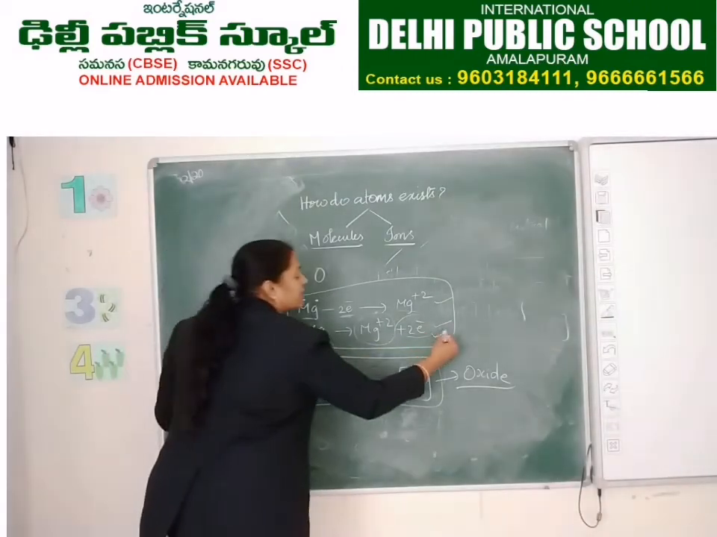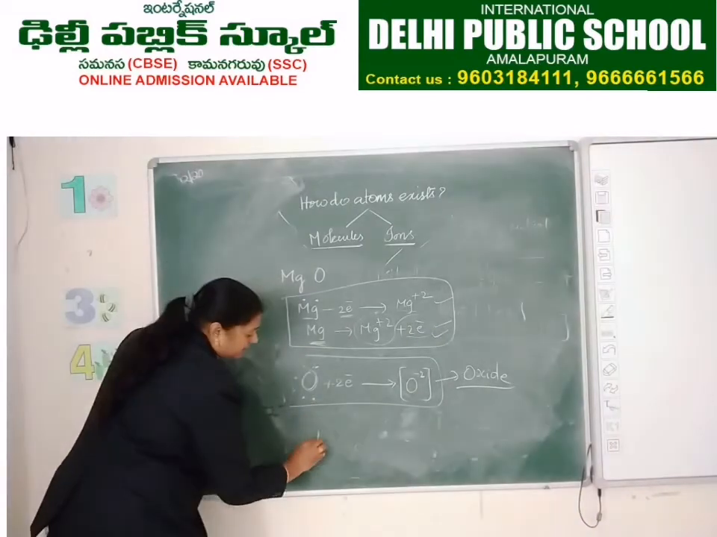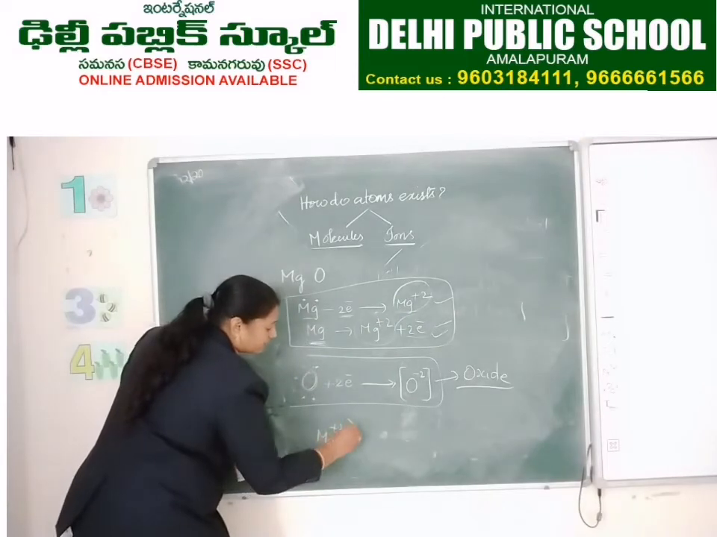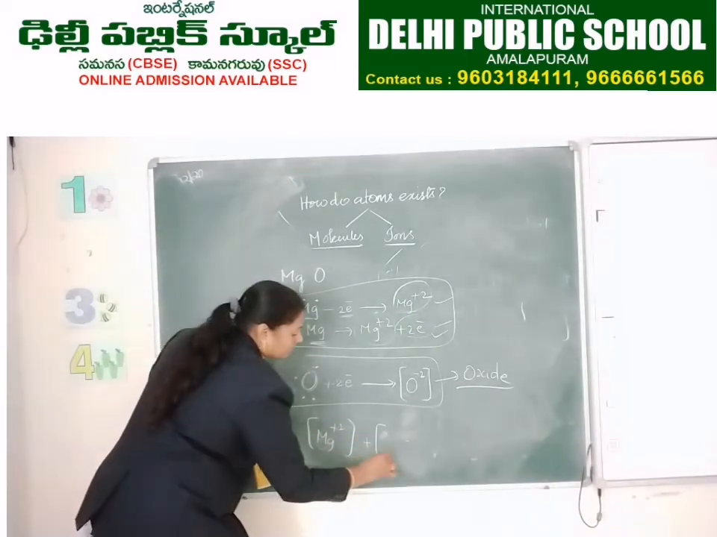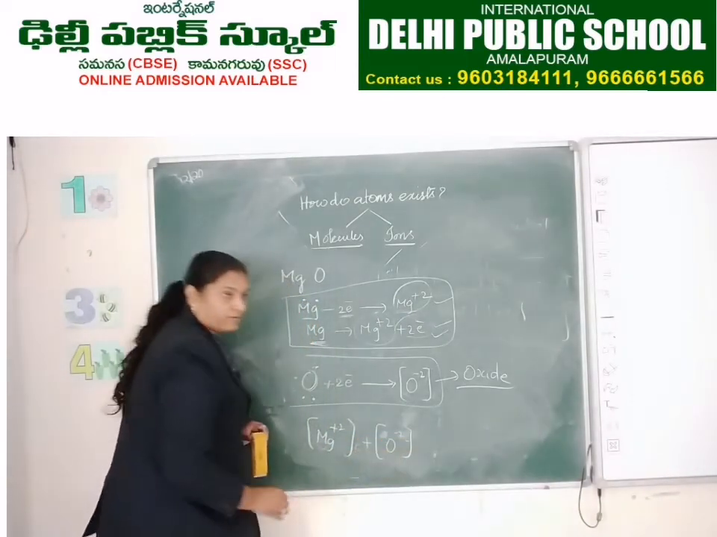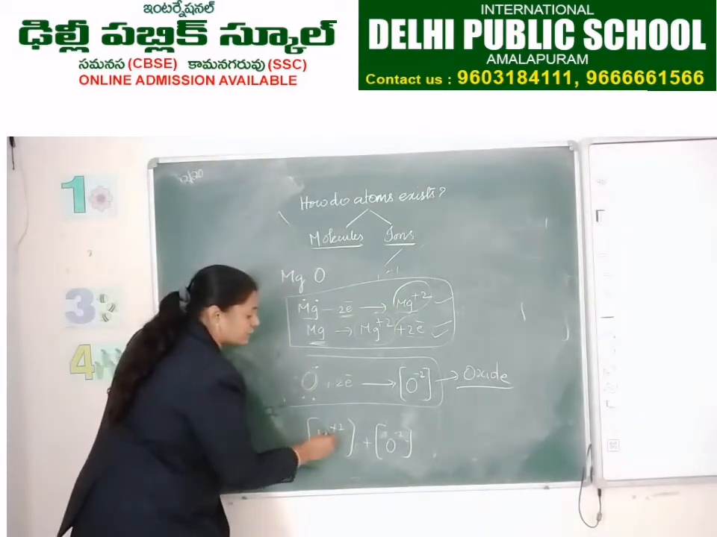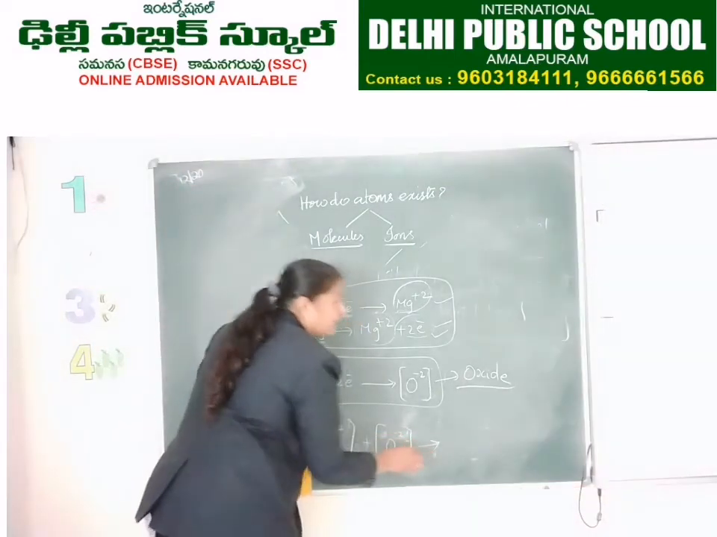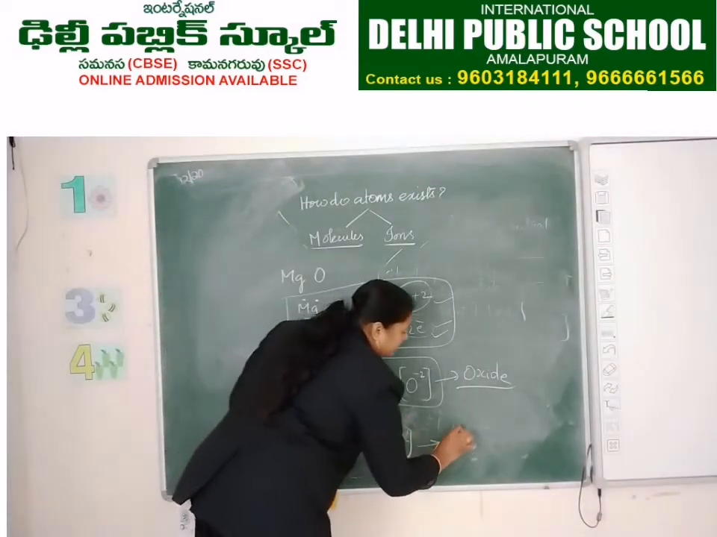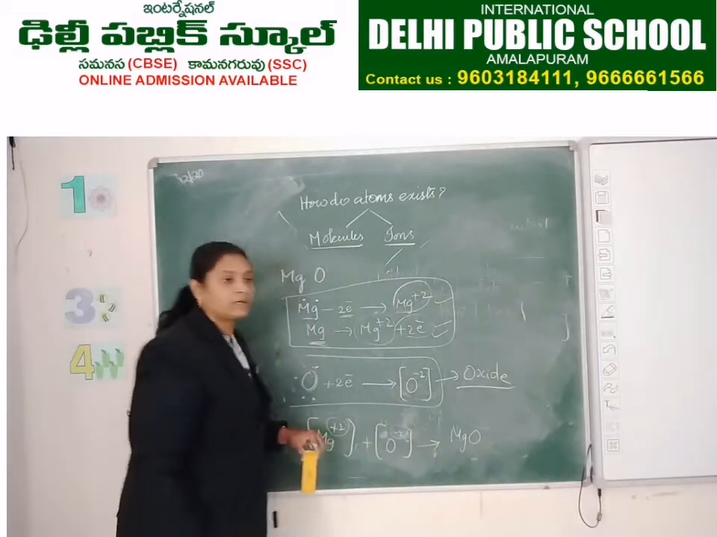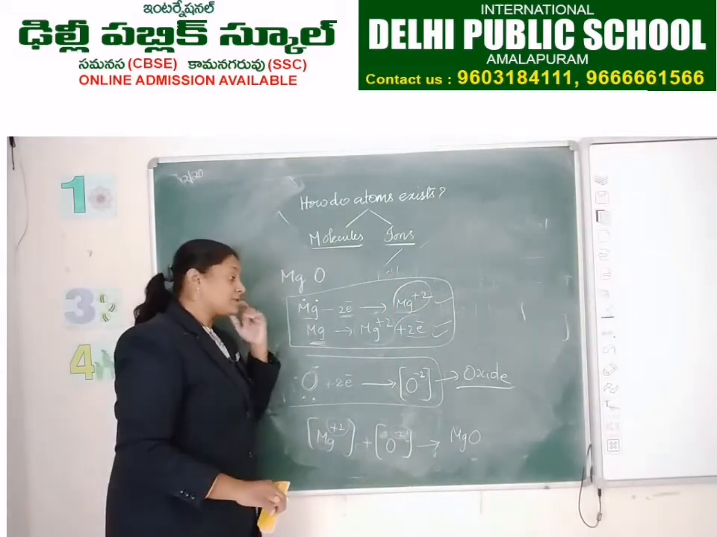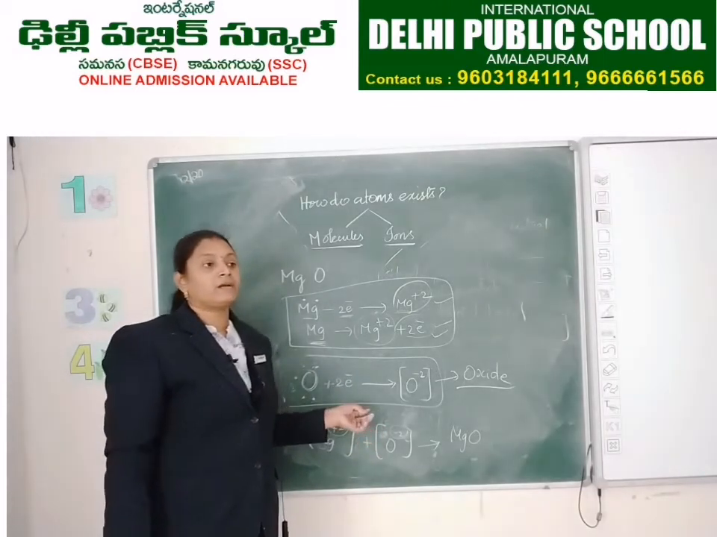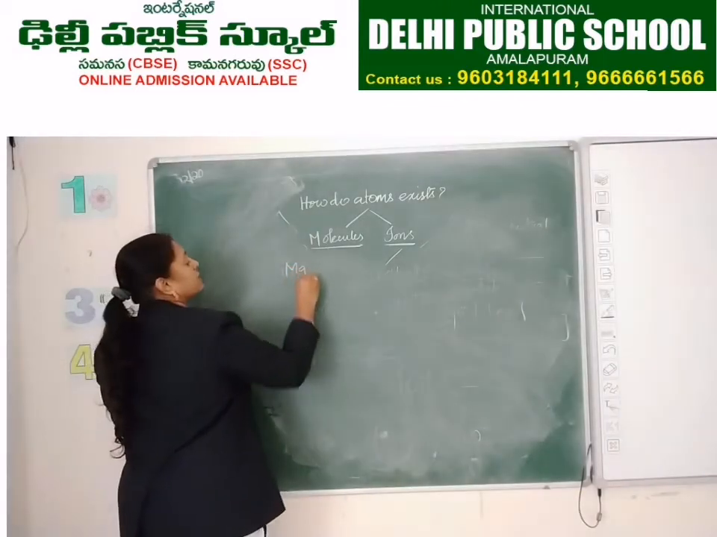Now how does this magnesium react with oxygen? Magnesium is Mg plus 2 and oxygen is O minus 2. So magnesium has 2 electrons extra and oxygen is 2 electrons deficient. Then it becomes neutral, MgO. Right? So this is the formation of ionic compounds. Clear? Let us see magnesium chloride.